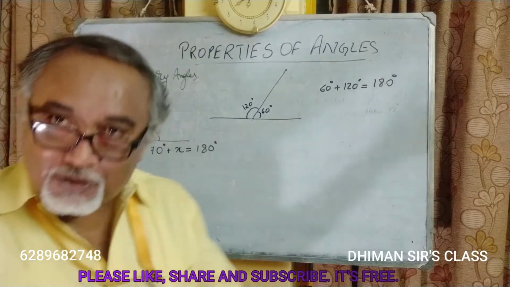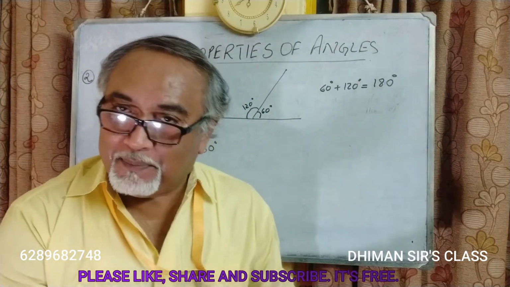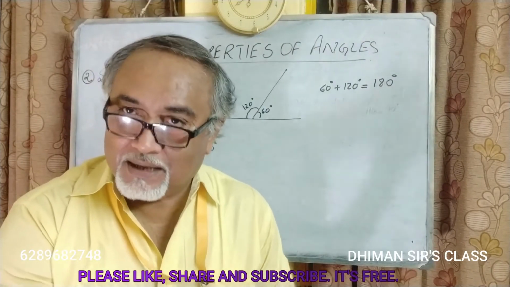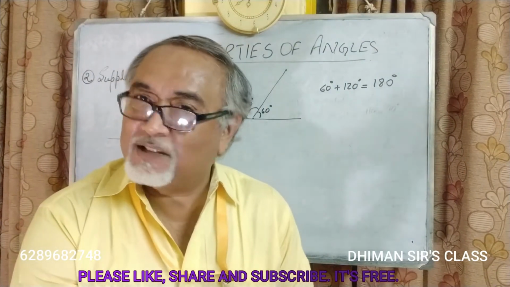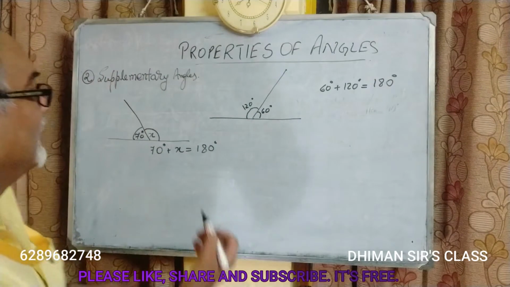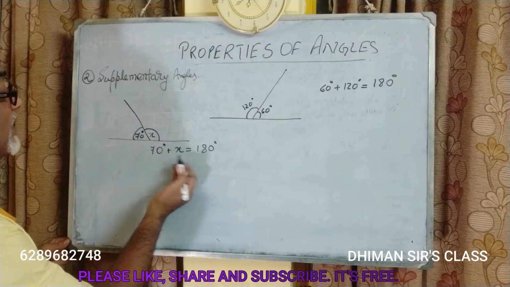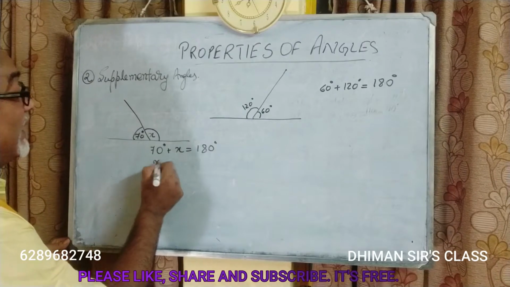Why, sir? Because just now I said if they are supplementary, then the sum of the pair of angles must be 180 degrees. Now we have to find the value of x.